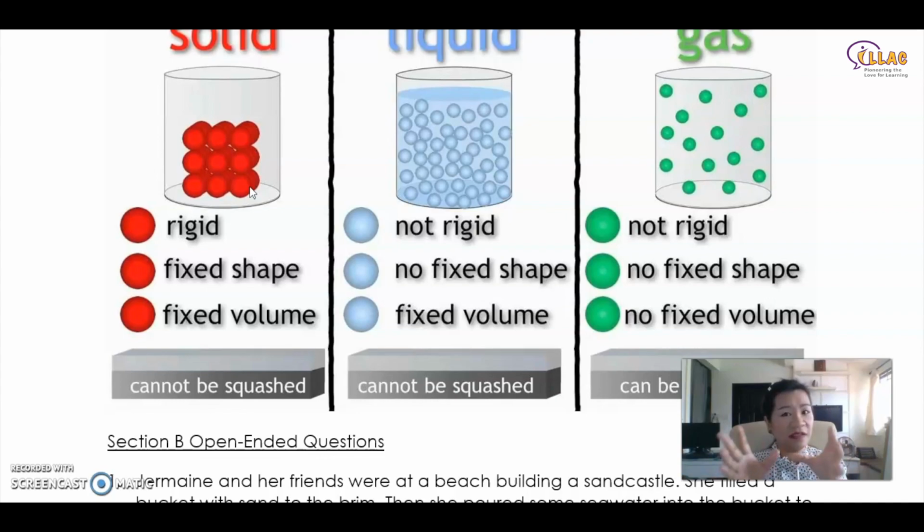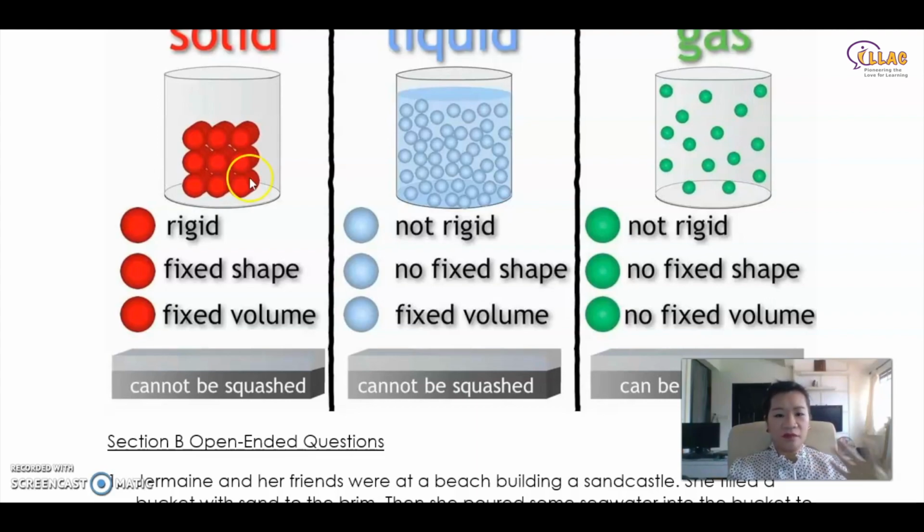But in gas, it is not like that. Okay, you can literally put gas inside a syringe, you compress it, the volume changes, and you let it go, the volume changes, and you press it in again, the volume changes again. Okay, so that is the difference between solid and gas.